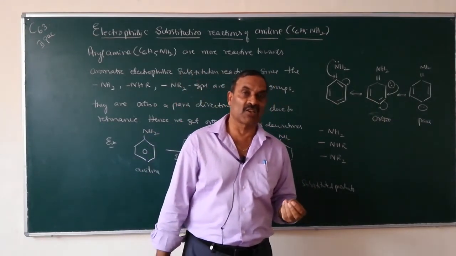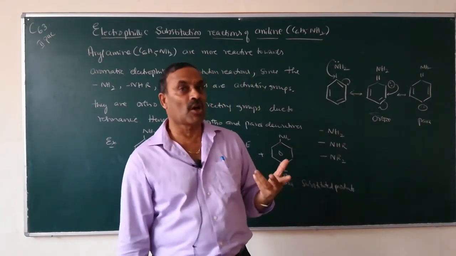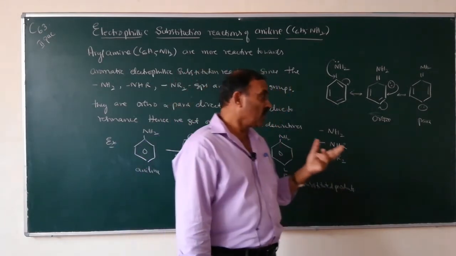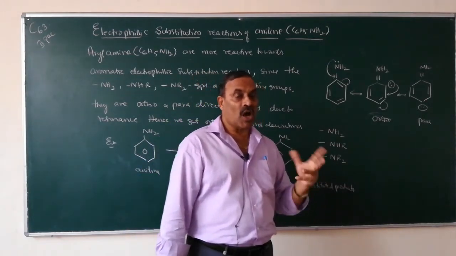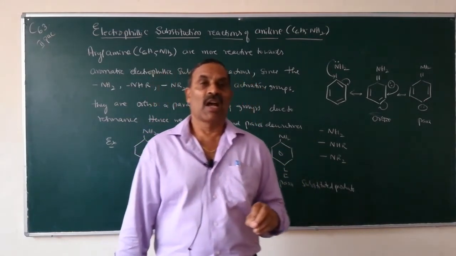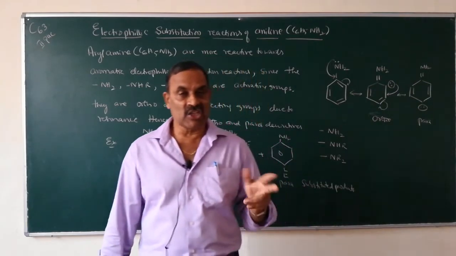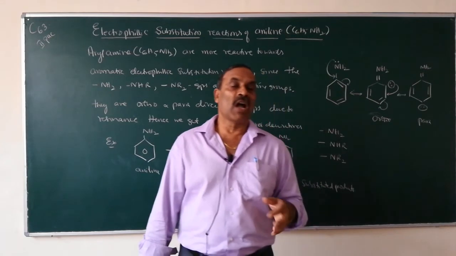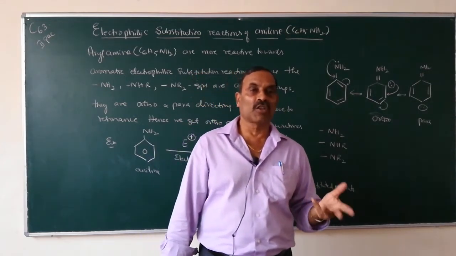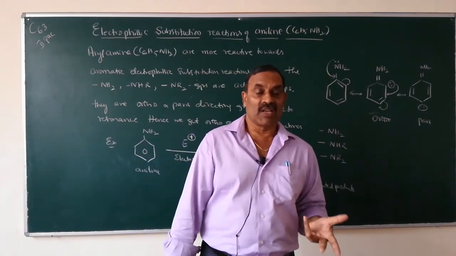That means the electron density becomes rich at ortho and para positions. Therefore, the incoming groups will attach to ortho and para positions, and hence the NH2 group of aniline is an ortho and para directing group, and the products obtained are ortho and para derivatives.